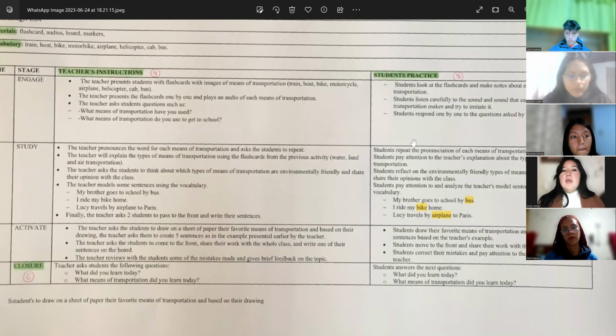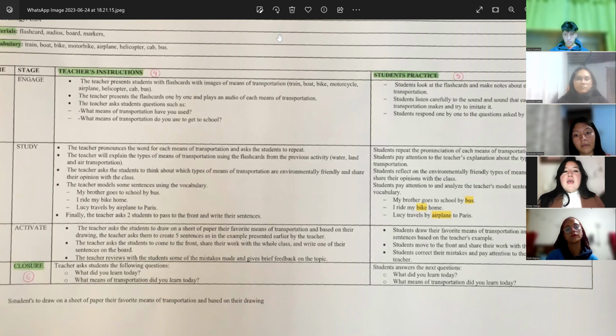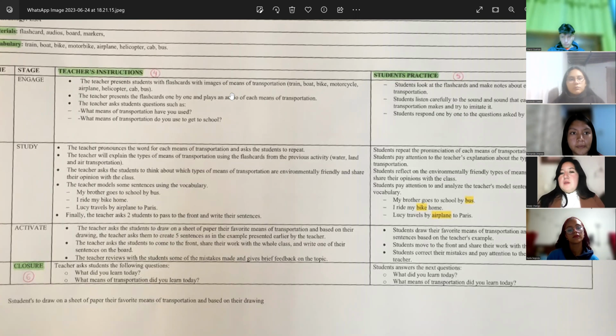The teacher asks the students to come to the front and share their work with the whole class and write one of their sentences on the board. And the students move to the front and share their work with the class. And finally, the teacher reviews with the students some of the mistakes made and gives brief feedback on the topic. And the students correct their mistakes and pay attention to the feedback given by the teacher.